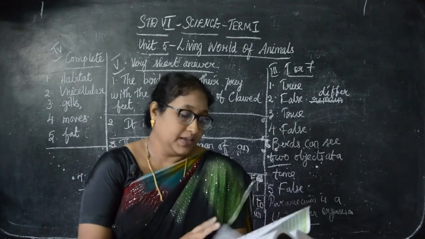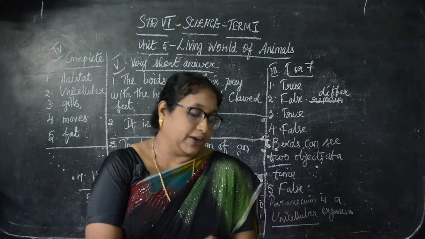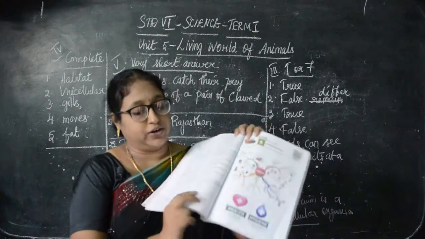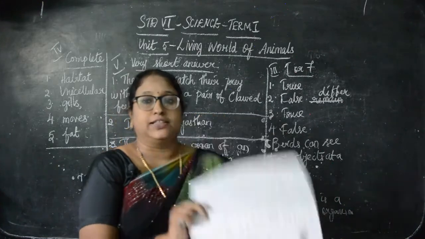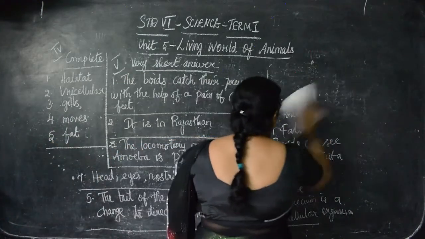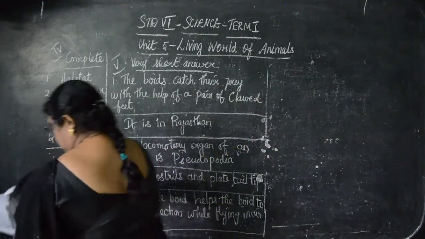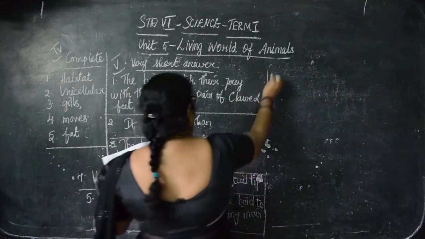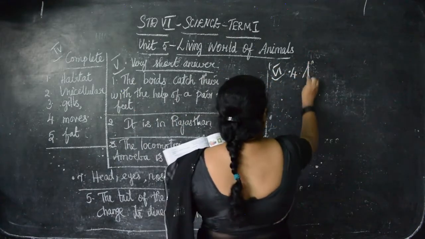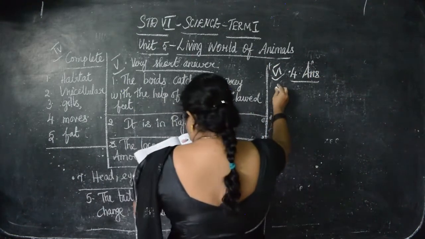Okay children? Next is, what are the different types of invertebrates they have asked? That I'll write on the class in the board. You can take down here. இங்க கீழ இடம் இருக்கு இல்லையா, அங்க எழுதிக்கோங்க அந்த question answer. புரியுதா? That is can write as, this is Roman number 6, 4th answer. Okay, 4th answer. So take down in your classwork that answer is